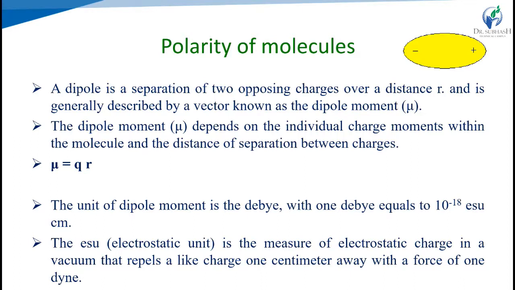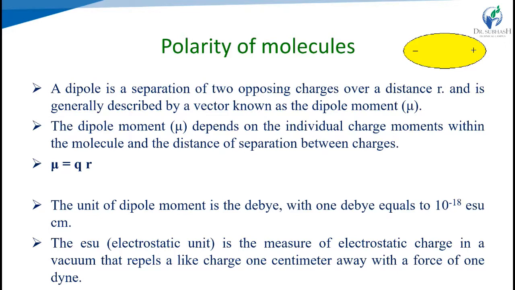So here we can say the dipole moment is a quantity that describes two opposite charges that are separated by some distance. The dipole moment is the separation of two opposing charges over a distance, suppose r, and it is generally described by a vector known as the dipole moment. It depends on the individual charge magnitudes within the molecules and the distance of separation between the charges.